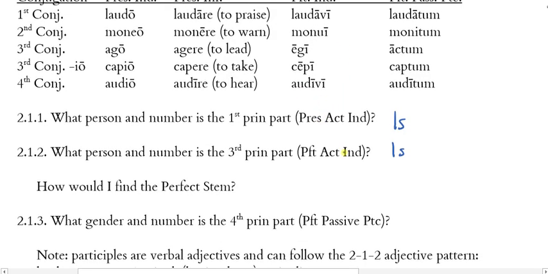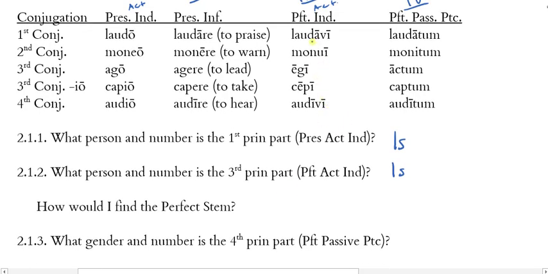All right, now how would I find the perfect stem? I go to this third principal part, and I take the forms, and the I here is the first singular personal ending. And so I'm going to chop that off, and I'm left with my perfect stem. And it's this that I'm going to use to create the perfect, future perfect, pluperfect tenses. So as an example, then, laudav is going to be my perfect stem. Monu is my perfect stem for moneo.